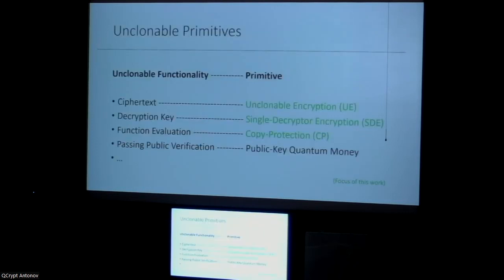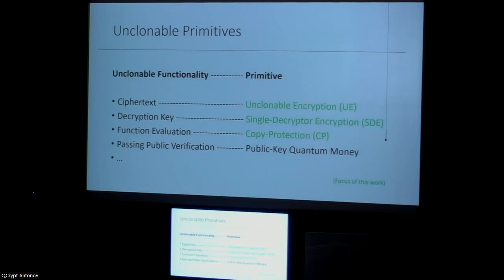So what are unclonable primitives? They are cryptographic primitives that are based on the no-cloning theorem from quantum mechanics. Based on what functionality we deem unclonable, we get different primitives. For instance, if being a valid ciphertext or a valid decryption key are the functionalities we're interested in, it's going to be unclonable encryption and single decryptor encryption. Or if it's evaluation of a hidden function, it's going to be called copy protection. So these three are the primitives of focus in our work.